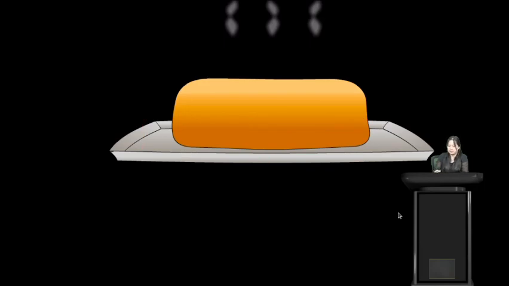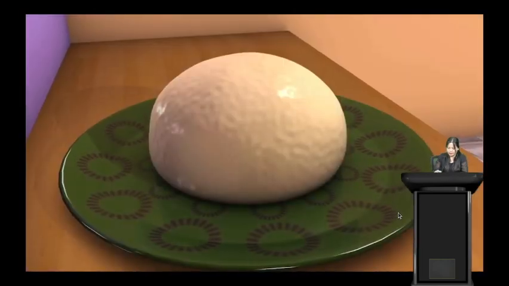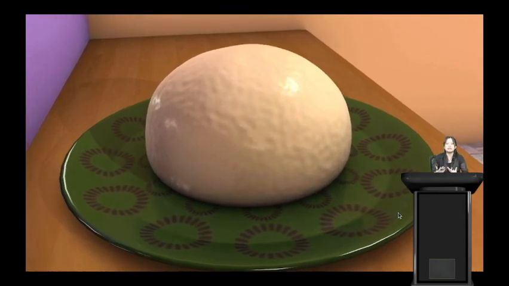This rise in the volume of the dough of the bread is due to the yeast. So again, microbes are used in fermentation of dough used for making bread. So here we have dough. You will see that when we prepare dough and leave it for some time, it will increase in volume. That is because of the action of yeast in the dough.